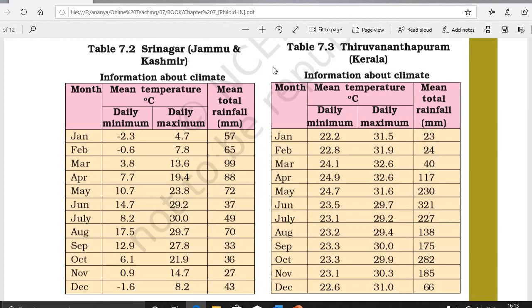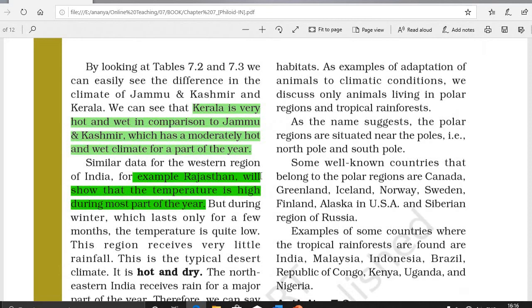Second, we calculate the average of such average temperatures over many years. That gives the mean temperature. The 2 places are Srinagar in Jammu and Kashmir and Thiruvananthapuram in Kerala. By looking at tables 7.2 and 7.3, we can easily see the difference between the 2.